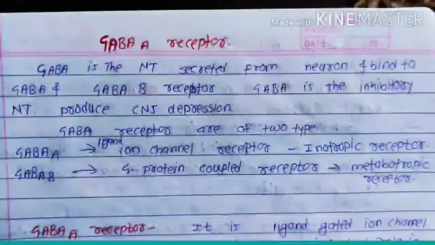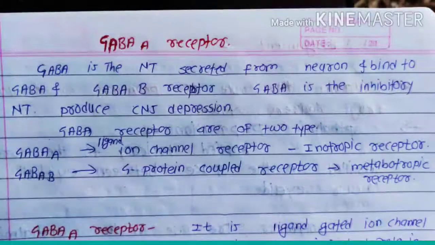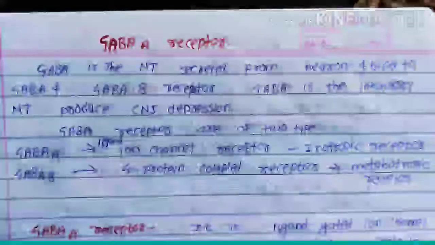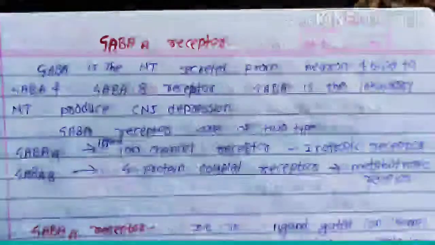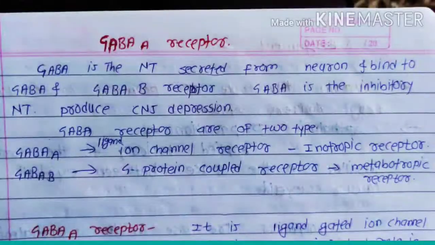So friends, let's discuss the GABA B receptor. What is the GABA B receptor? GABA B receptor is a G protein coupled receptor, also called the metabotropic receptor. So there is no confusion between the GABA A receptor and GABA B receptor. GABA A is the ligand gated ion channel receptor, GABA B is the G protein coupled receptor. GABA A receptor is also called the inotropic receptor and its ligand is gamma aminobutyric acid, and GABA B receptor is the metabotropic receptor or G protein coupled receptor.